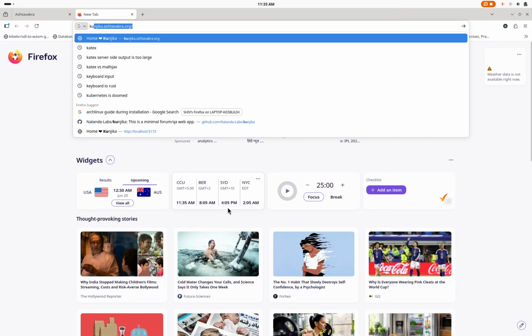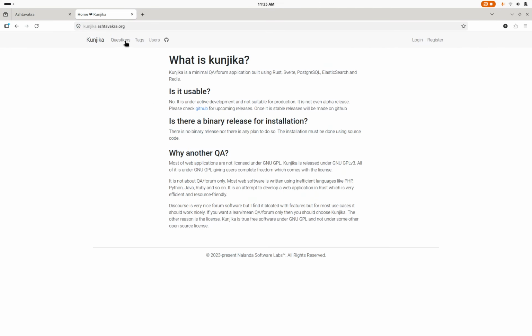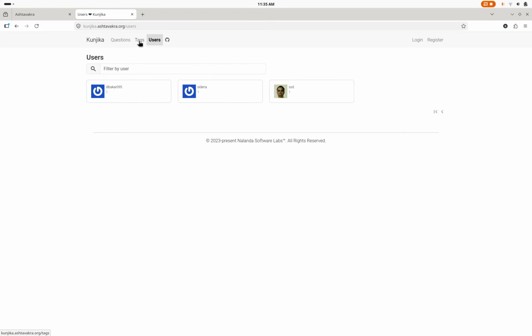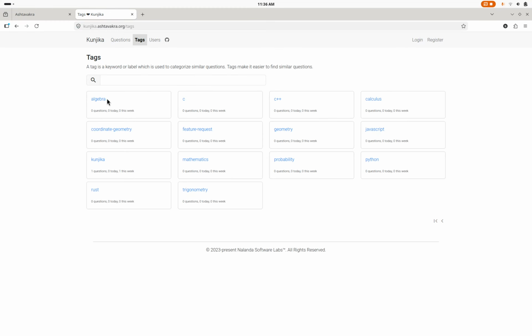The second thing is I have developed this question answer website for you guys. You can come here and ask your questions. For algebra questions, you can use this algebra tag. For trigonometry, you can use trigonometry. For coordinate geometry and calculus, these are the tags. I will add more tags, like theory of equations, permutation and combinations, or combinatorics. As a user, you cannot create tags. You will have to use one of the tags which are available.